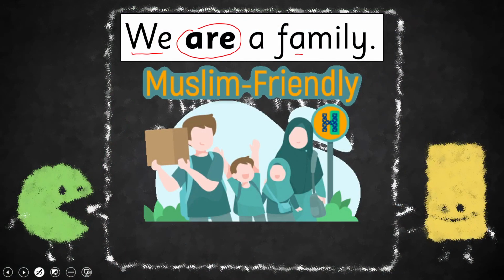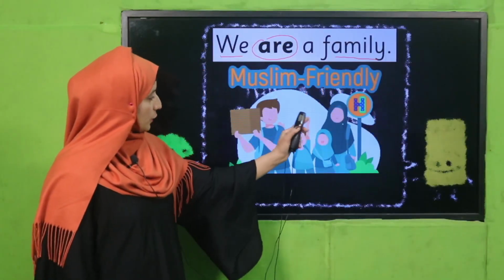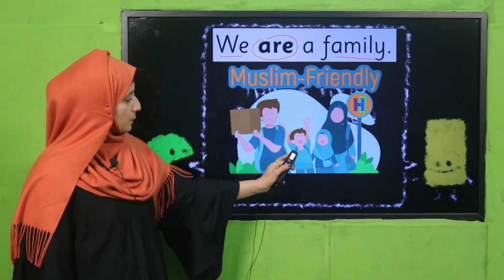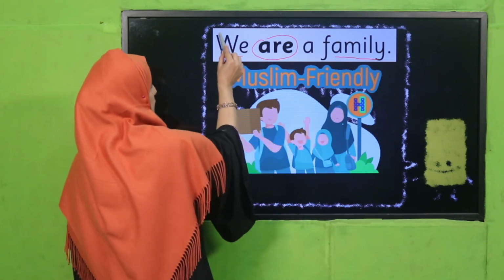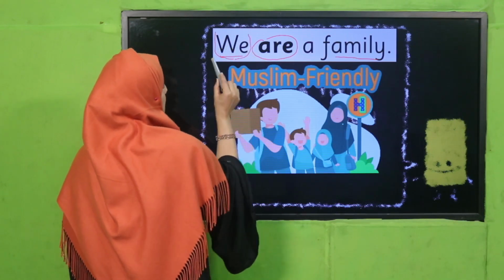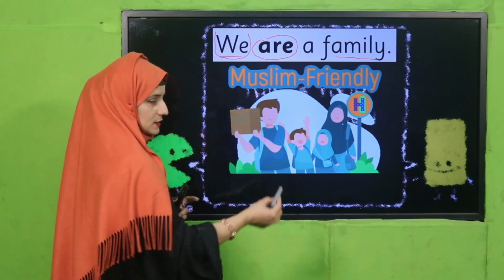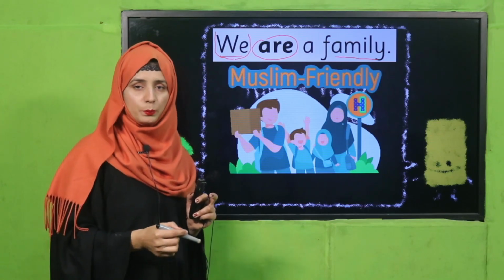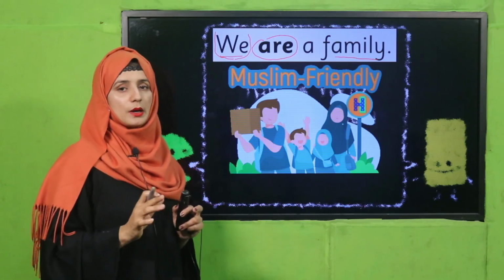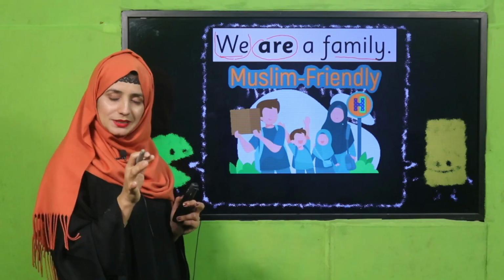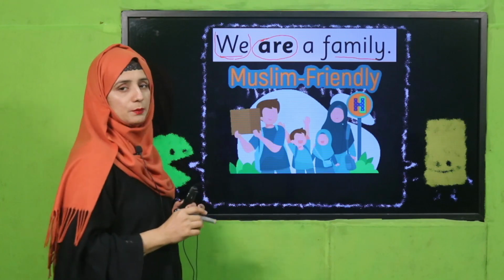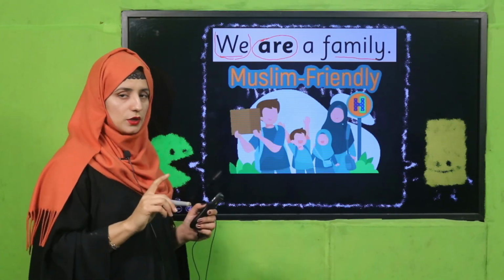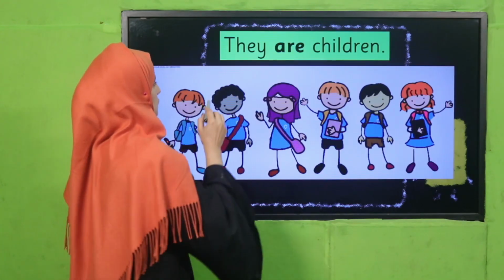Next is we are a family. Look, family. How many persons are there? Father, mother, brother, sister, 4 persons are there. That's why substitution word is we. Why there is substitution word we? Because the naming words are plural, and when we are talking about plural naming words, plural substitution words, so we have to use plural helping verb are. Have you got that?